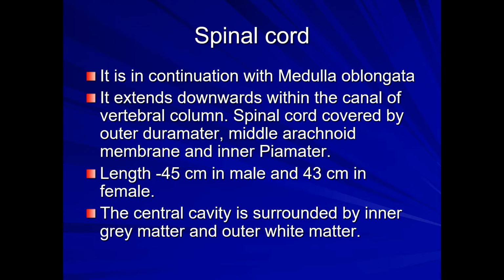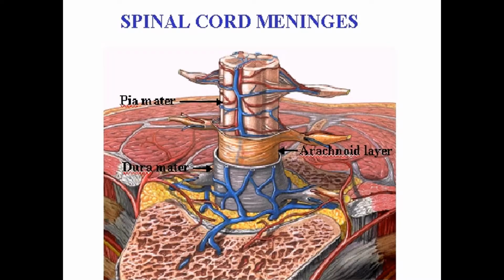And if you analyze the spinal cord, the central cavity is surrounded by inner gray matter and an outer layer of white matter. See here, you can see the spinal cord meninges or layers. The innermost one is the pia mater.